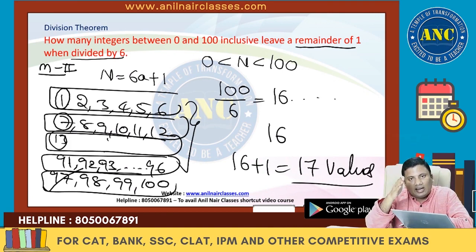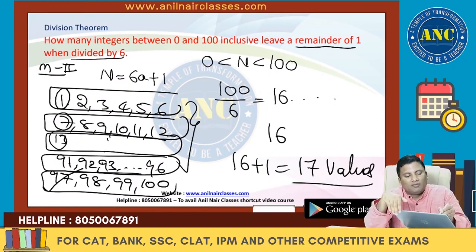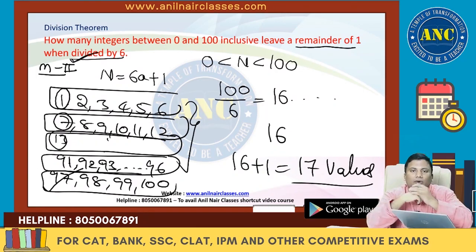Total in 100, 6 goes 16 times in 100. 16 definite values will be there. In the last set, there is also another value. 16 plus 1 is 17. Total 17 values are there, which will take this form. Are you all with me?